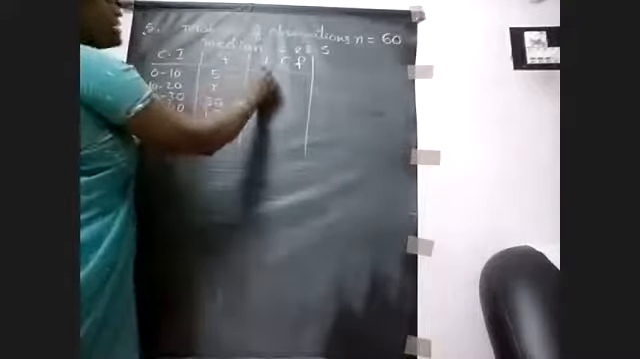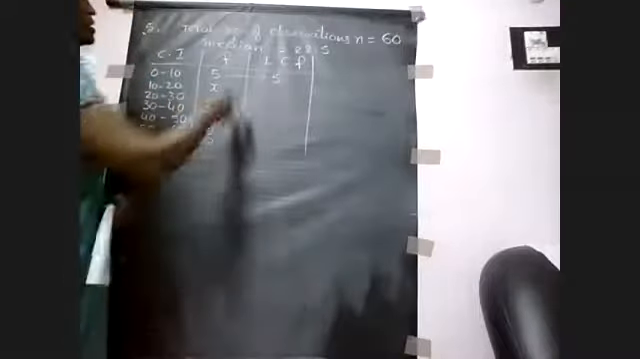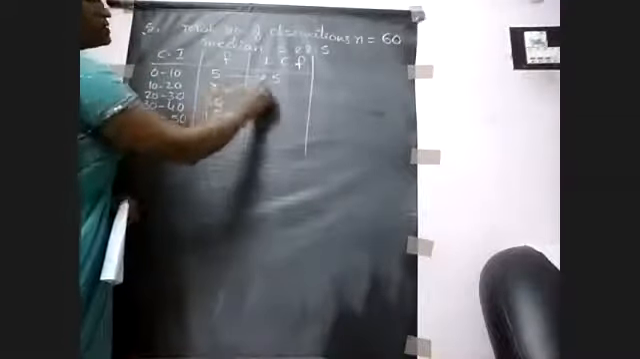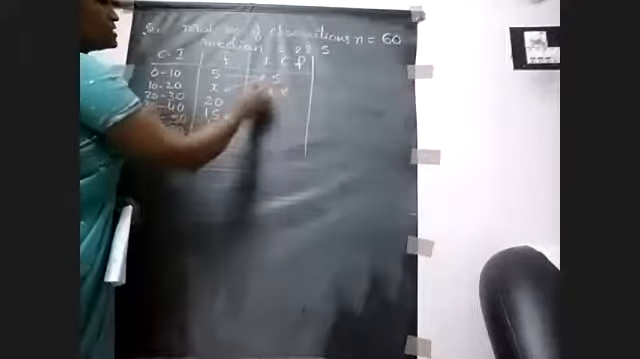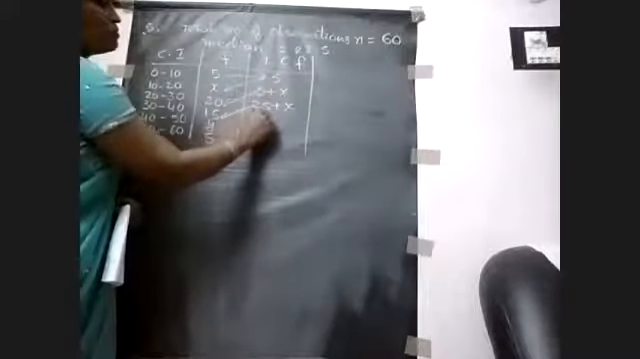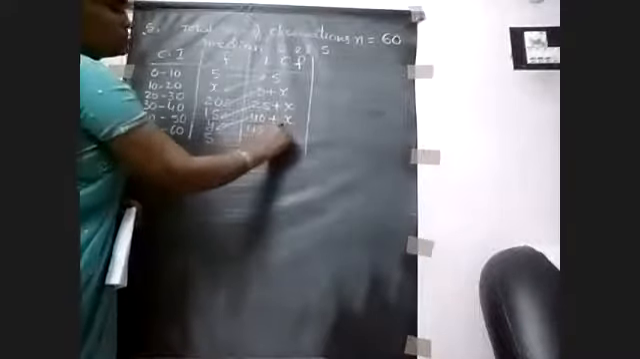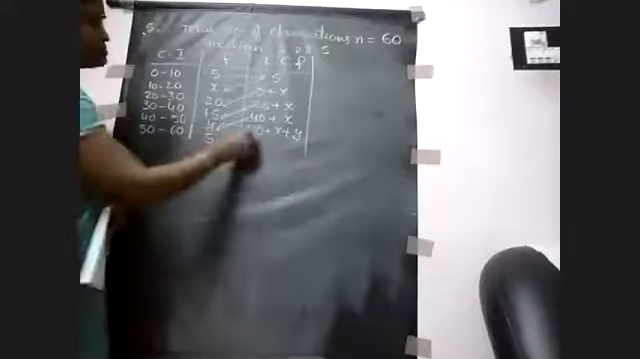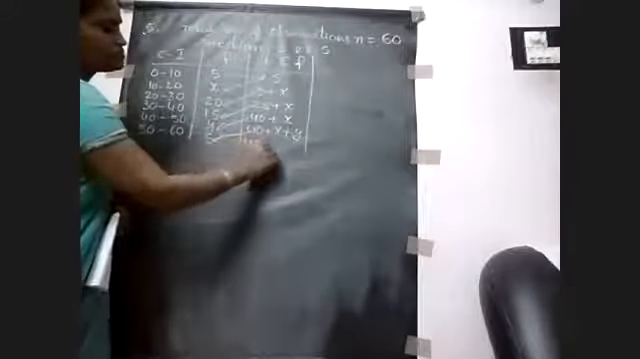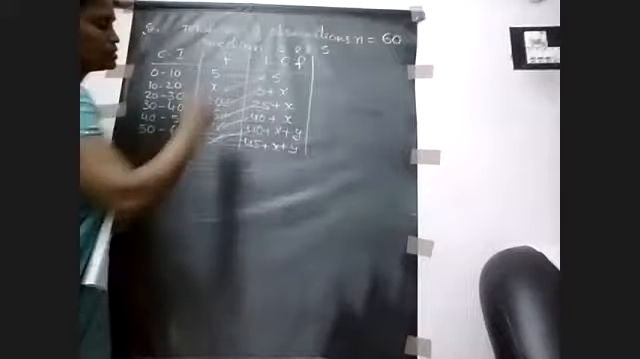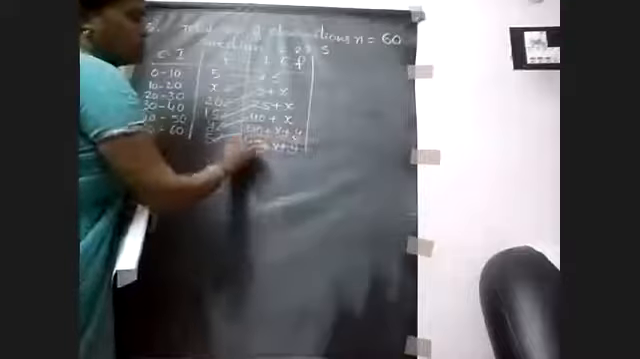So the first value is 5. Then the next value is 5 plus x. Then 40 plus x, then 40 plus x plus y. Next, 45 plus x plus y. Very good. So here, what does the last less than cumulative frequency indicate? N, ma'am. Okay, very good.